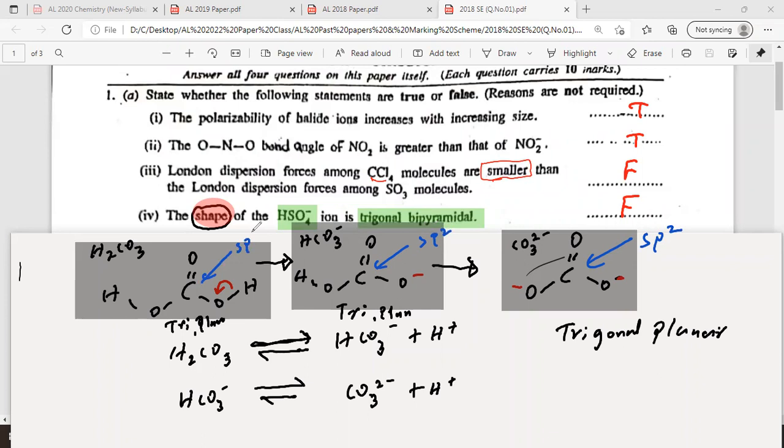The hybridization of carbonate, bicarbonate, and carbonic acid is sp2, right? Sometimes students write H2CO3 becoming completely 2H plus and CO3 2 minus. That is completely wrong. Why is it wrong? Now tell me two mistakes in this reaction. If someone writes H2CO3 becoming 2H plus and CO3 2 minus, what is the mistake here?